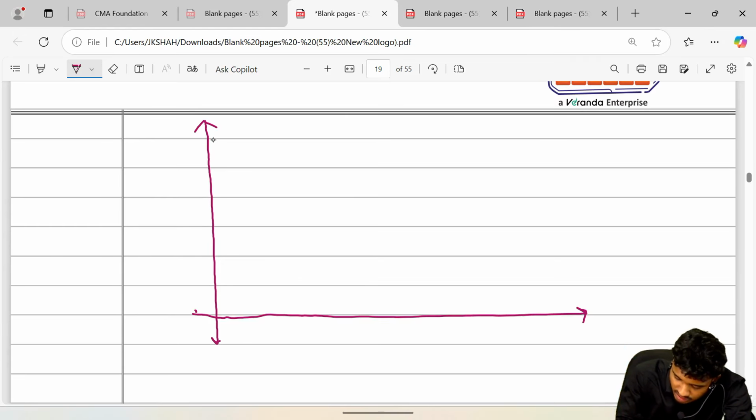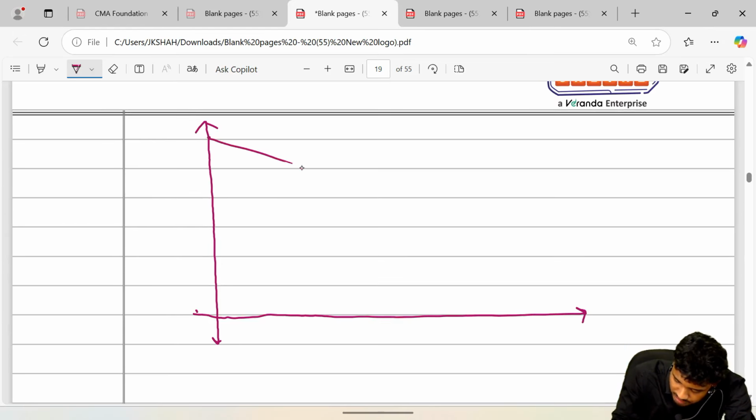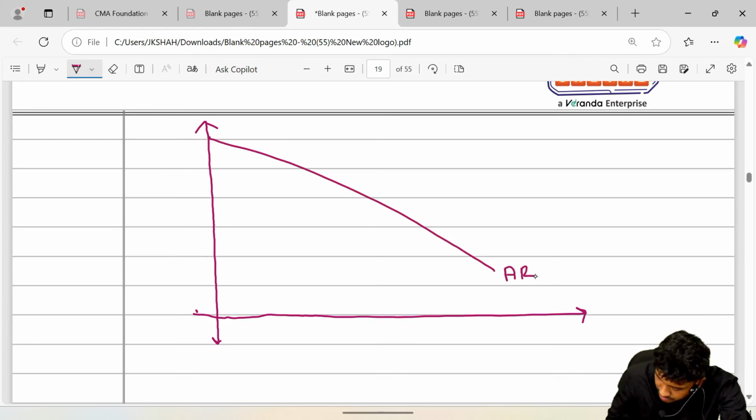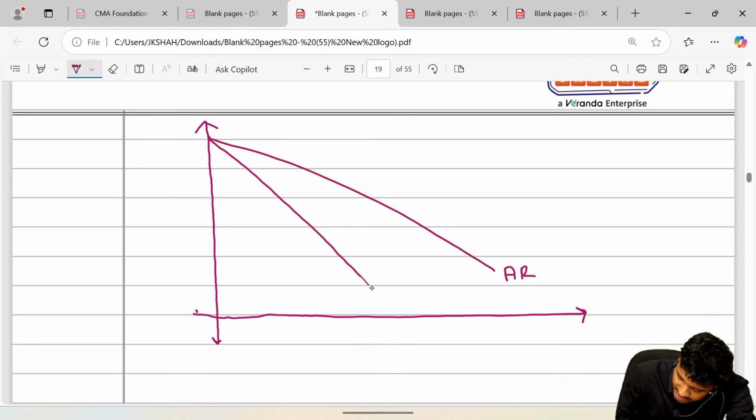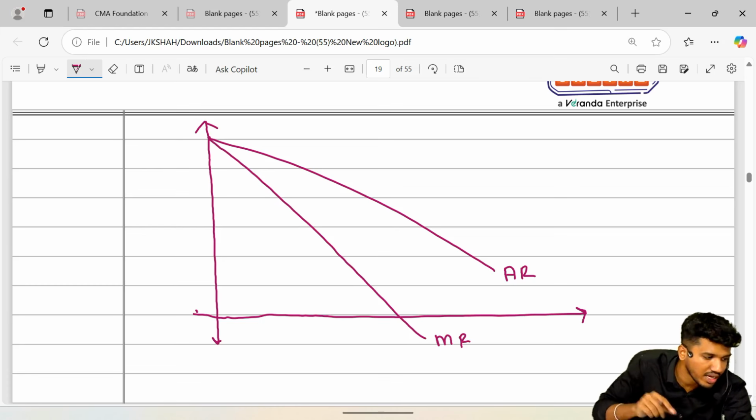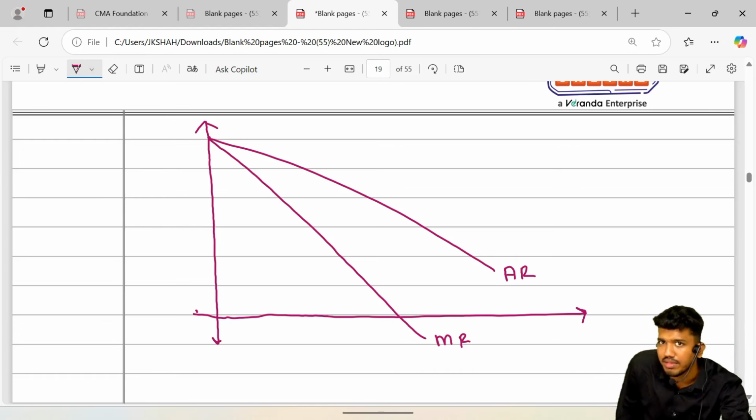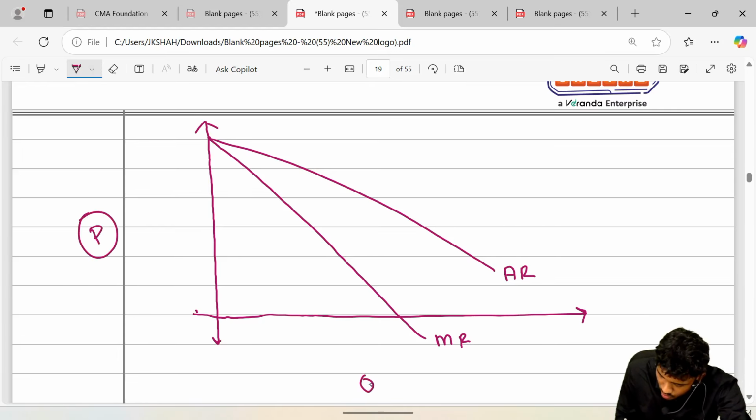It is the same as monopoly: we draw the AR curve, and on the basis of AR we find MR. But in monopolistic competition, due to the availability of competitors, MR can go negative as well. Here is our price axis, and here is our output or quantity axis, x-axis, y-axis.